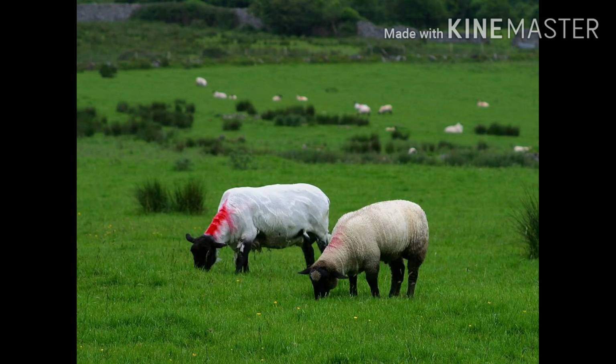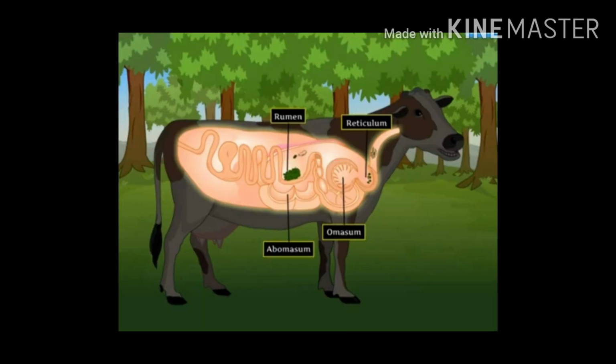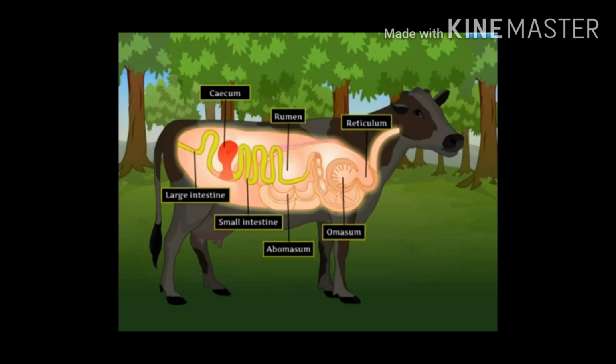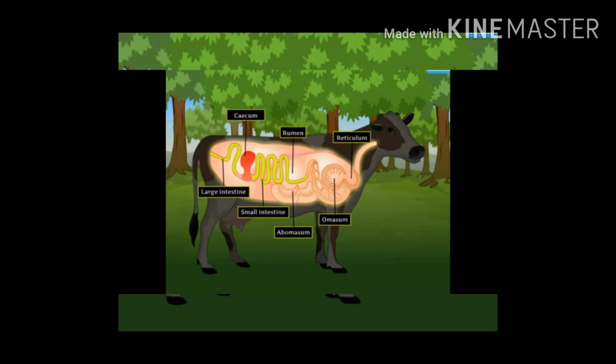So students, have you ever observed cows, buffaloes and other grass-eating animals chewing continuously even when they are not eating? Actually, they quickly swallow the grass which they eat and store it in a part of the stomach called rumen. It's a bag-like, sac-like structure, the rumen. Here, the food gets partially digested and is called cud.